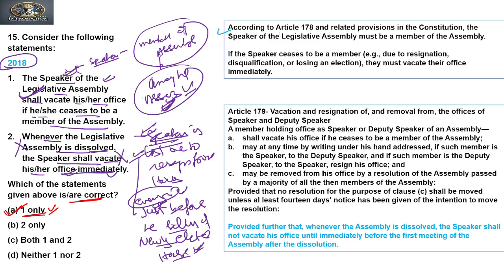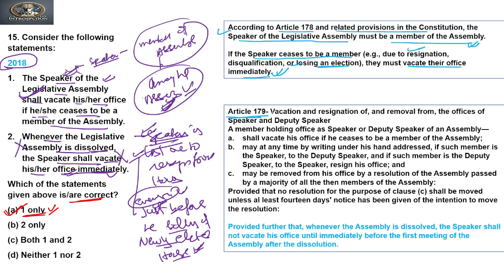According to Article 178 and related provisions in the Constitution, the Speaker of the Legislative Assembly must be a member of the House. Yes, it is true. Similarly for the Speaker of Lok Sabha also. If the Speaker ceases to be a member, that is due to resignation, disqualification, or losing an election, they must vacate their office immediately. Are you getting my point? Clear? Okay.